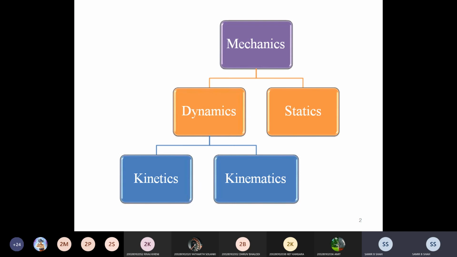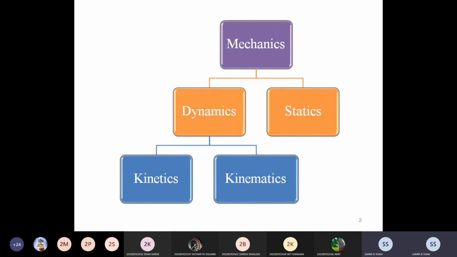Mechanism, or we can say mechanics. Mechanism is the assembly of a number of mechanical elements that transmit and modify periodic motion to others. It means that it may transmit the motion from one part to another part, right? It may divide in two portions, that is dynamic and static.